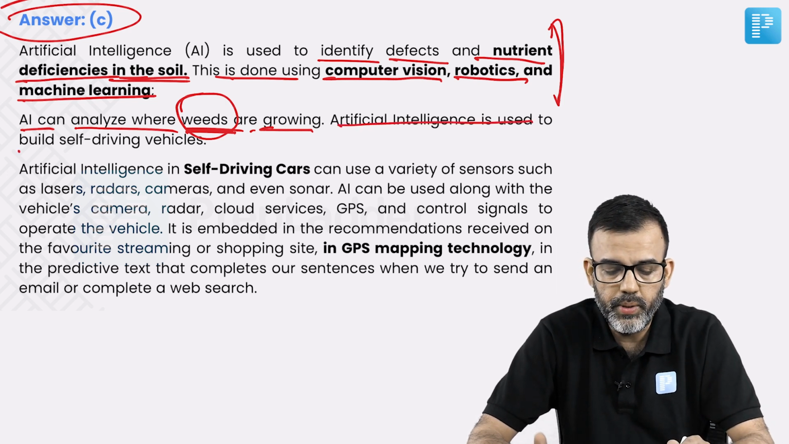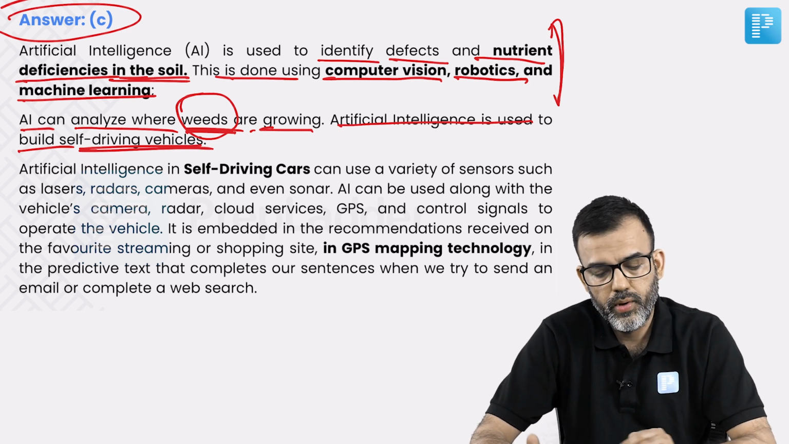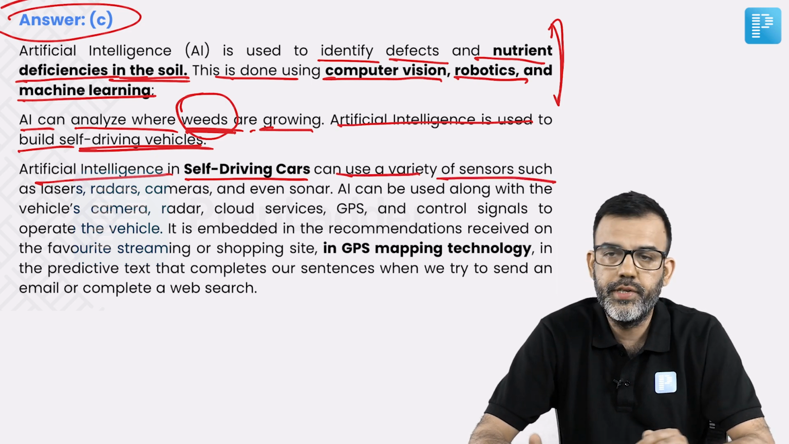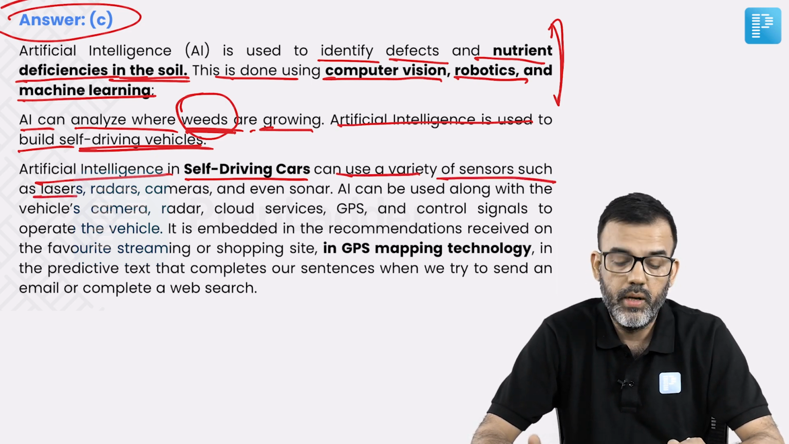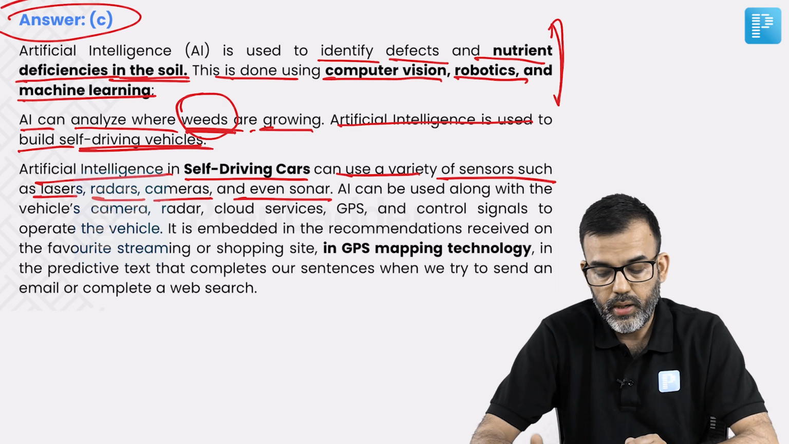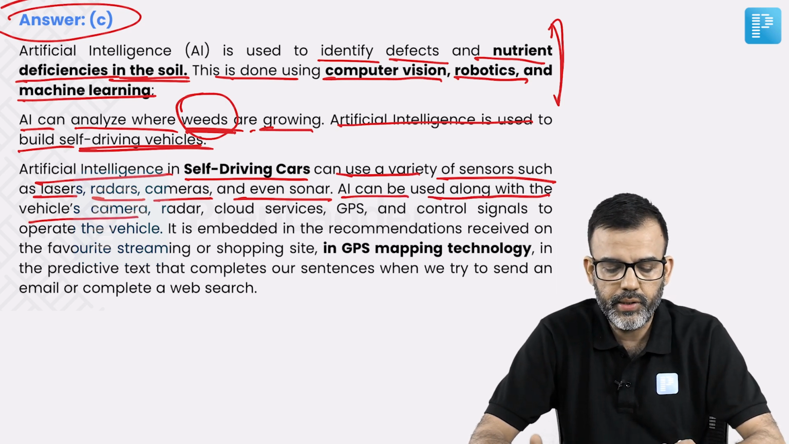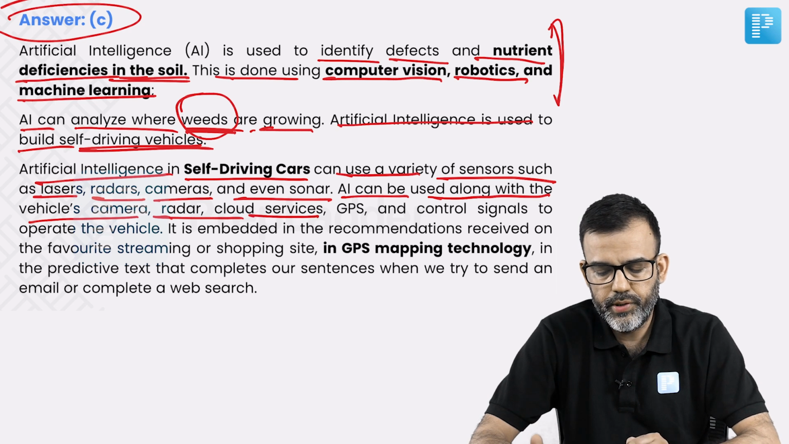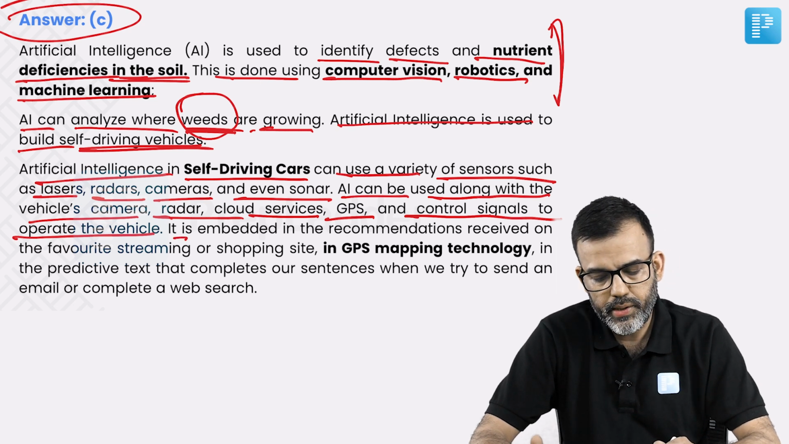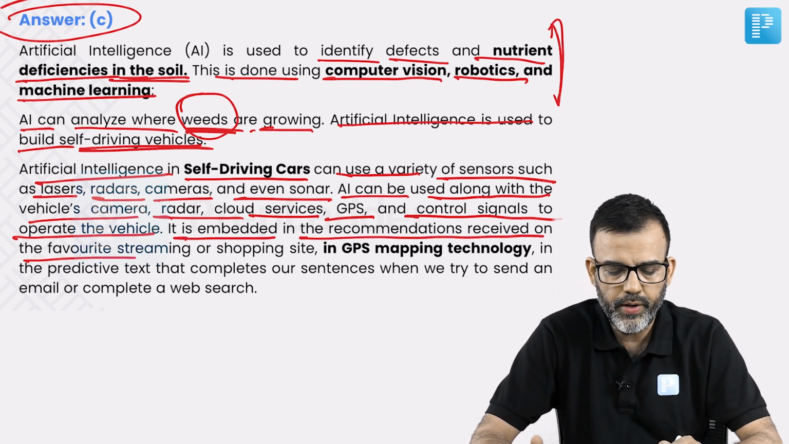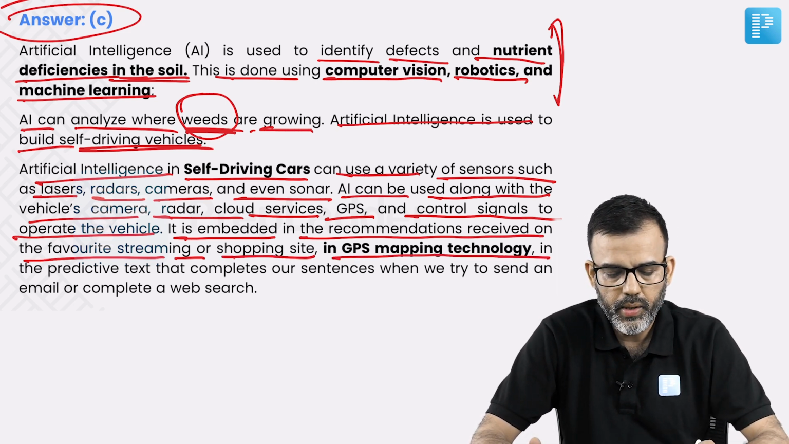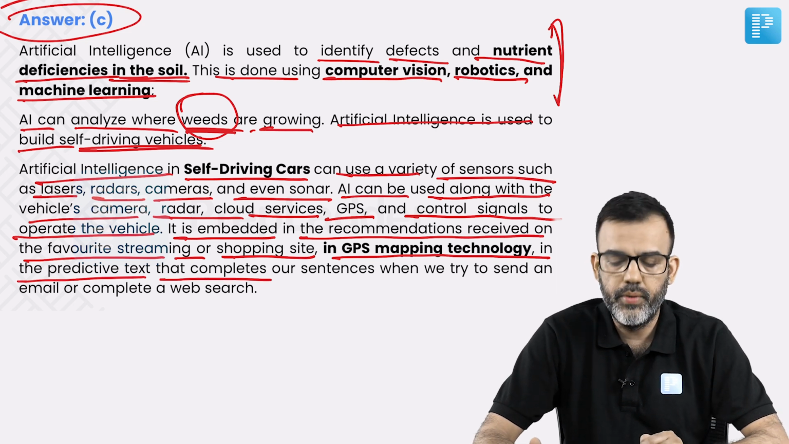And AI is used to build self-driving vehicles also. Artificial intelligence in self-driving cars can use a variety of sensors such as lasers, radars, cameras, and even sonar. AI can be used along with the vehicle's camera, radar, cloud services, GPS, and control signals to operate the vehicle. It is embedded in the recommendations received on the favorite streaming or shopping site, in GPS mapping technology, in the predictive text that completes our sentences.